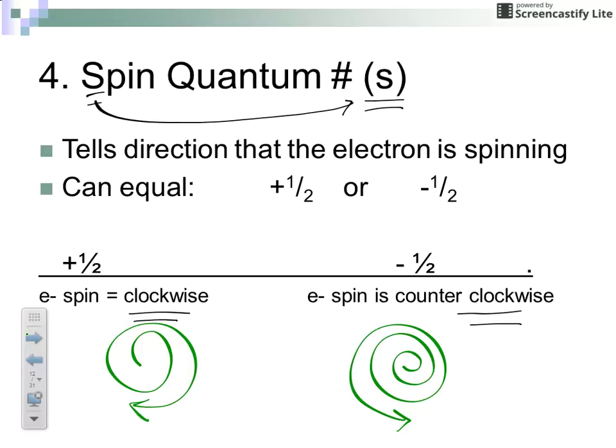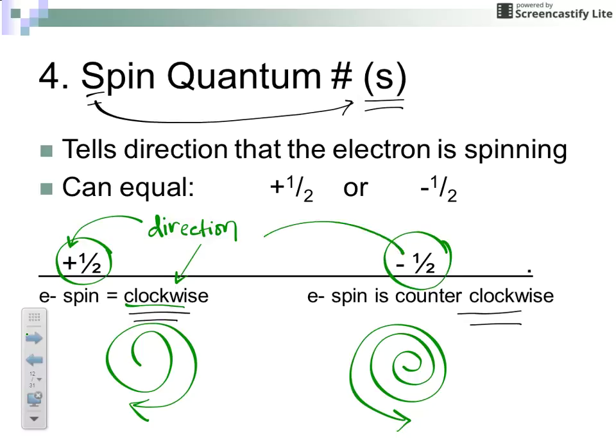So if your electron is spinning clockwise, the spin quantum number is going to always equal positive 1/2. And you do have to put the sign because that gives you the direction of the spin. Clockwise. If it's spinning counterclockwise, we say negative 1/2. And again, you do have to put the negative because that gives you the direction of the spin.